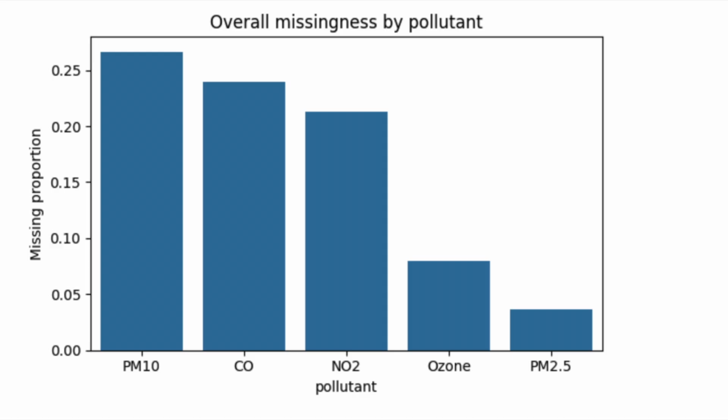For EDA 1, it shows how much information is missing for each pollutant across the entire dataset, and we can see that PM10, which is around 27%, and CO, which is around 24%, have the highest missingness, followed by NO2, which was around 20%. And this is important because we now know to move carefully when dealing with those 3 pollutants as they had the most missing information.